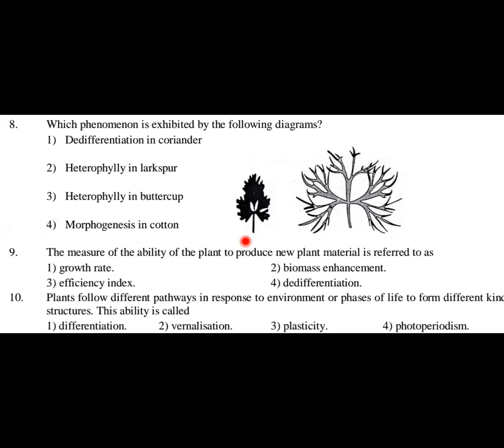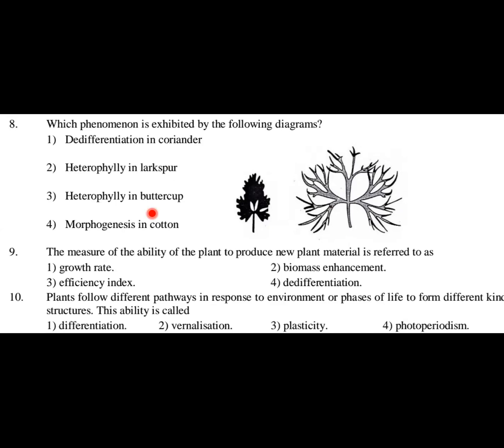What is this diagram depicting? This diagram is depicting heterophylly in buttercup. I have already said heterophylly in larkspur and buttercup conditions are different. In one, leaves differ in the juvenile phase and the adult phase, whereas in the other, the leaves differ when they are exposed to air and when they are in water. So this diagram is for option number 3, heterophylly in buttercup.